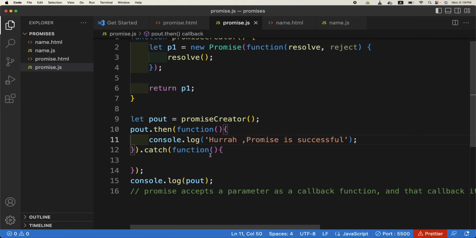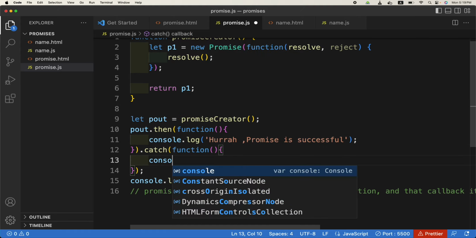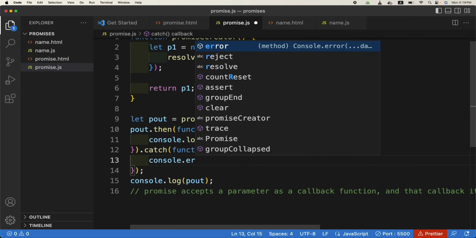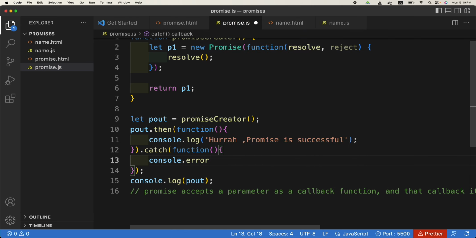And if it is rejected, we will run console.log, or even you can run a function console.error. Do you know about it? And here we will run oh no, promise is rejected. Is this okay? So what are your guesses now? If I check my console, what will be the output?